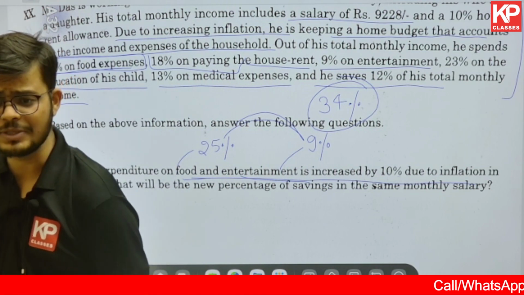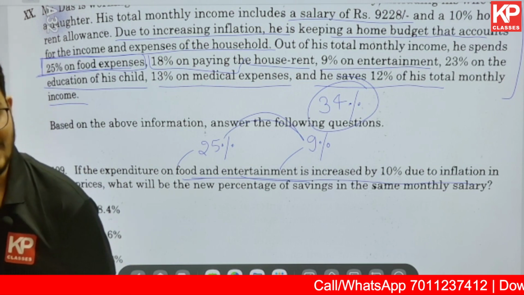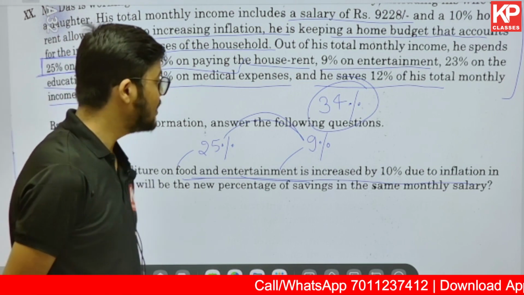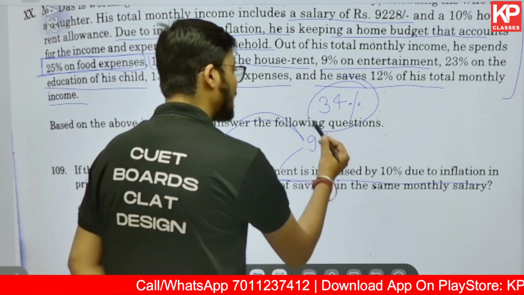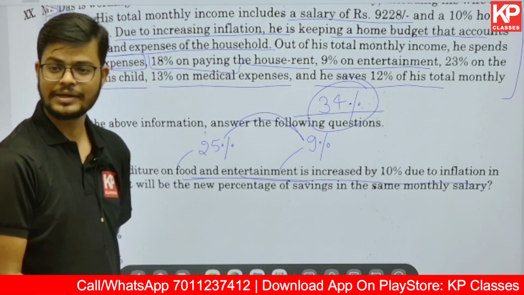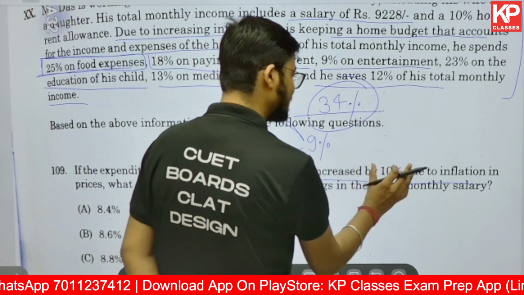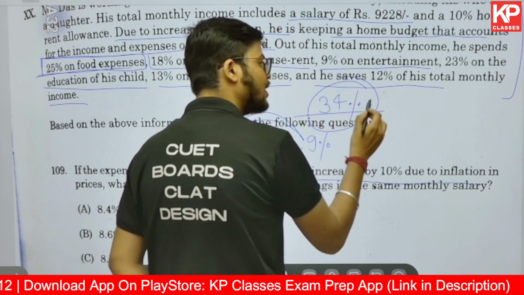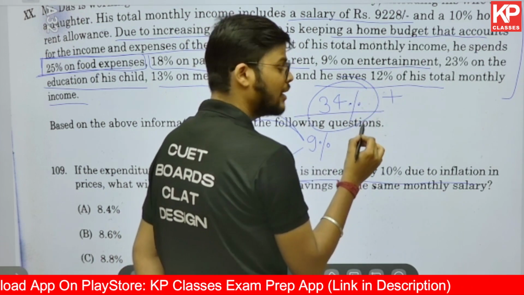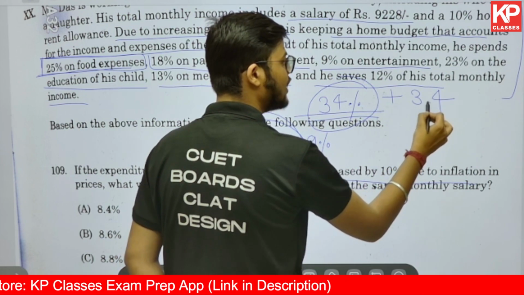So now if I am spending 25% of my money, that is 10,150, towards food, and the remaining 9% towards entertainment, that makes my total equal to 34%. Now it says if I am going to increase this cost by 10%. Now 10% is going to be 1 by 10, that means I am going to increase it by 10%. So this increase is going to be 3.4%, right?